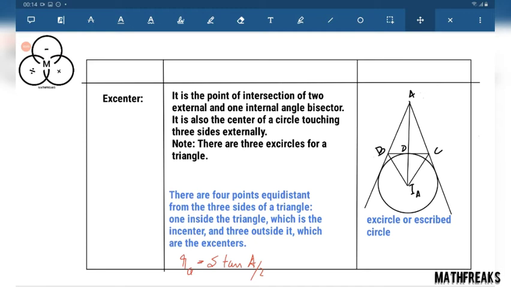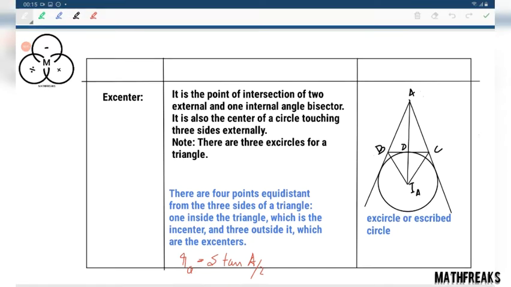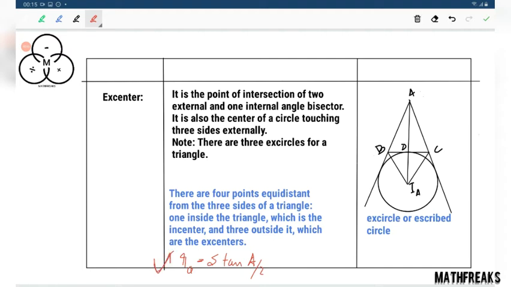There are three excircles for a triangle and all these circles are externally tangent to the three sides. That's why excenter. Now how do you find the radius of this excenter? Radius of this excenter can be found out using this formula. This is for this AI, that's why we have denoted it by r_a.